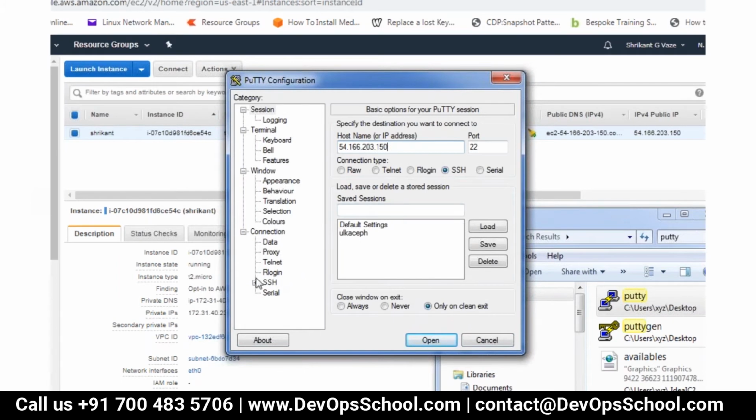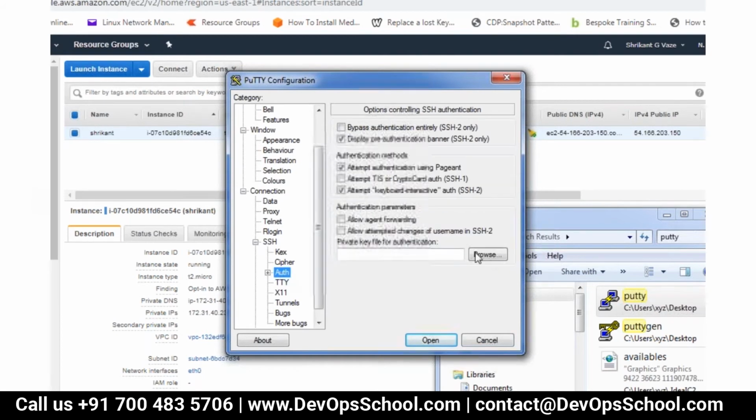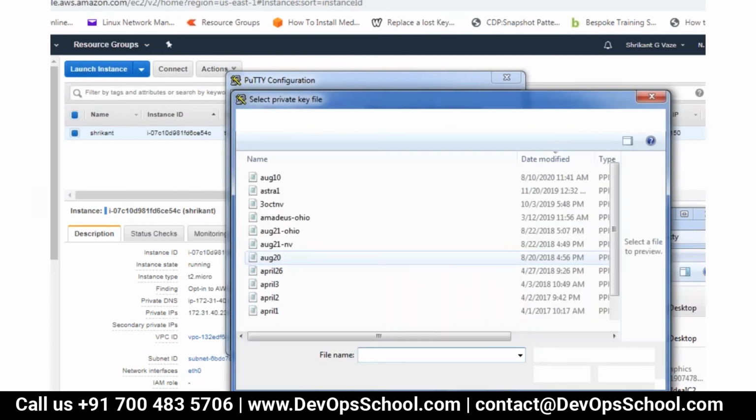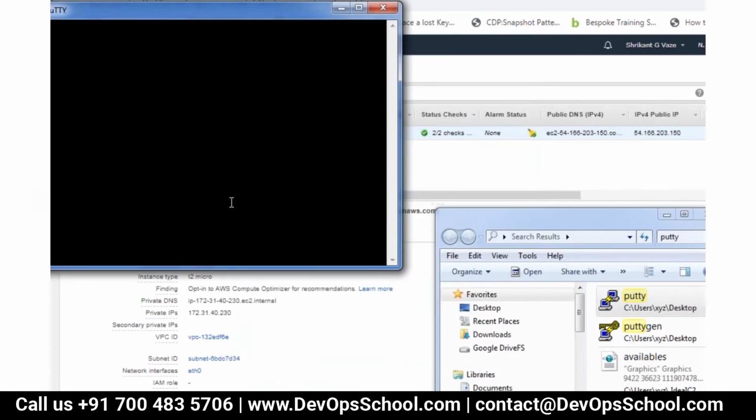Then I need to give the PPK key here. To do that, in SSH under Auth, I will give the key, and open.